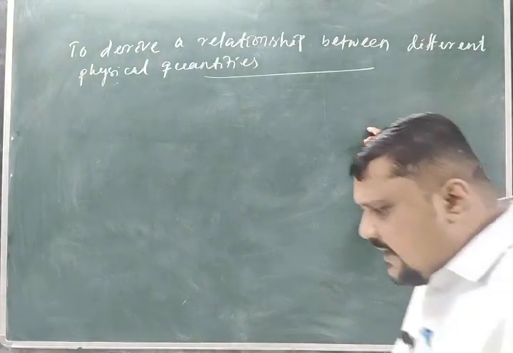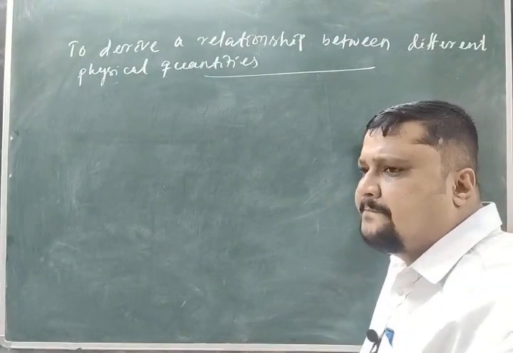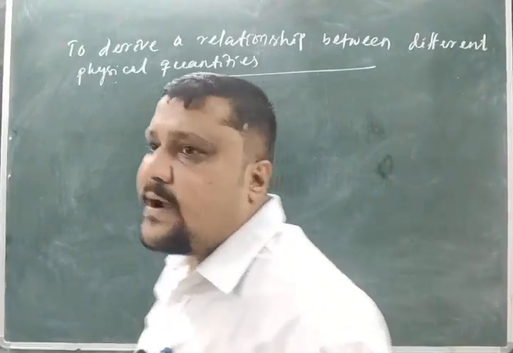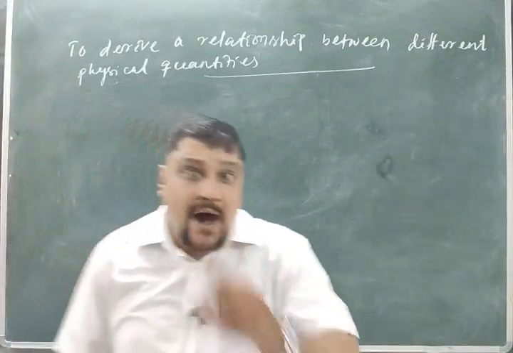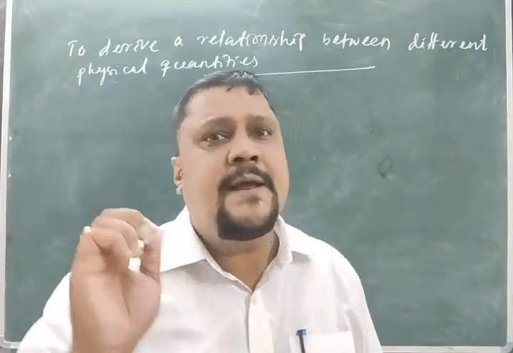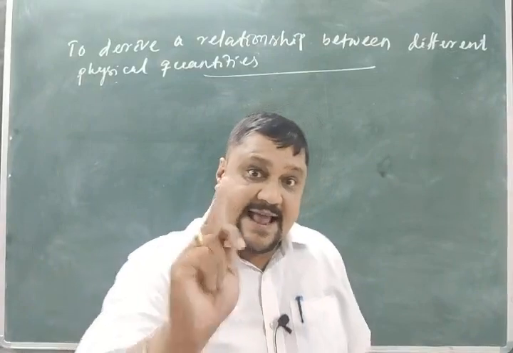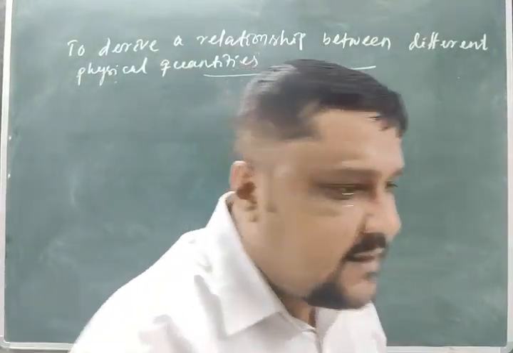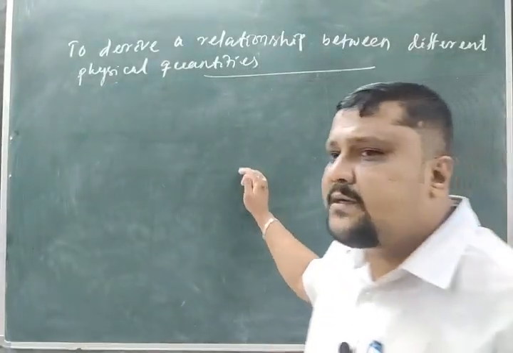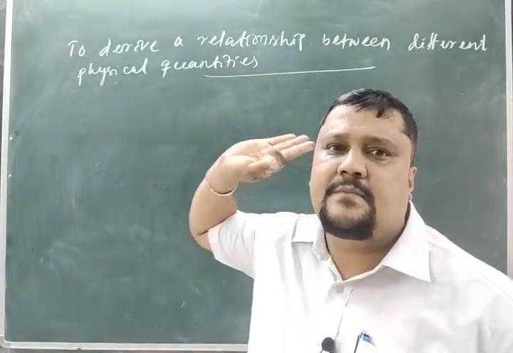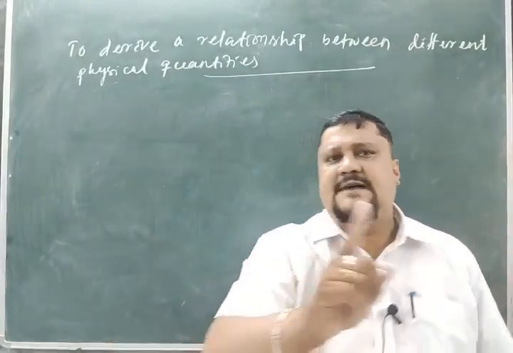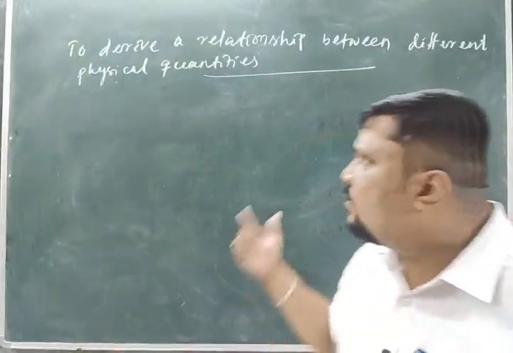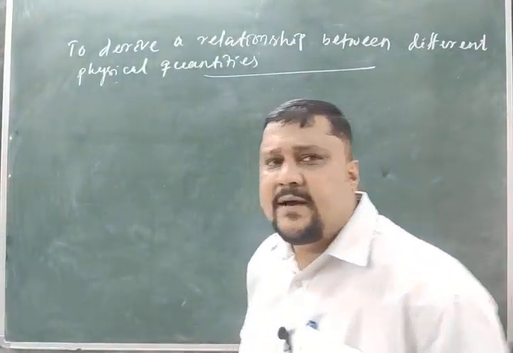It means if I know a physical quantity, and on what factors that physical quantity depends, then only by using the principle of homogeneity can I derive the relationship. Clear? I know a physical quantity depends on other physical quantities, then only I can derive a relation.